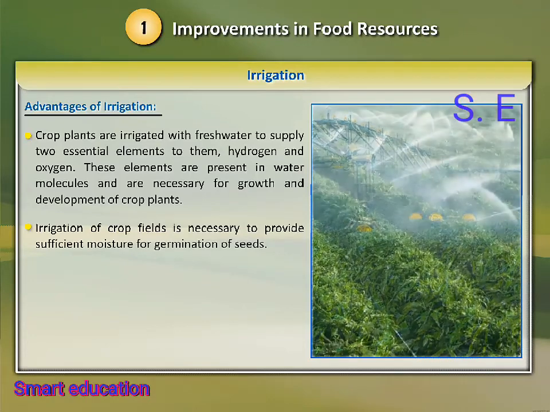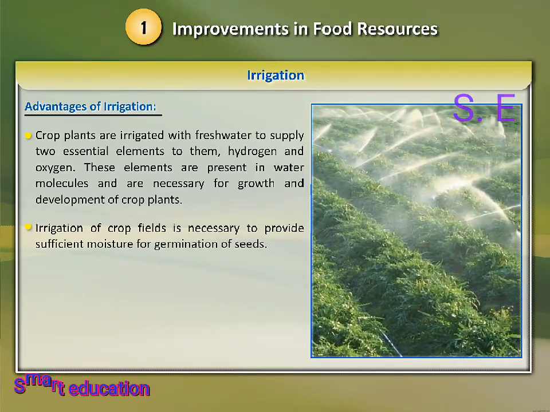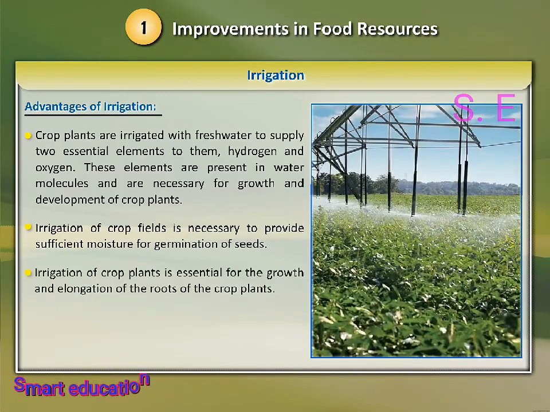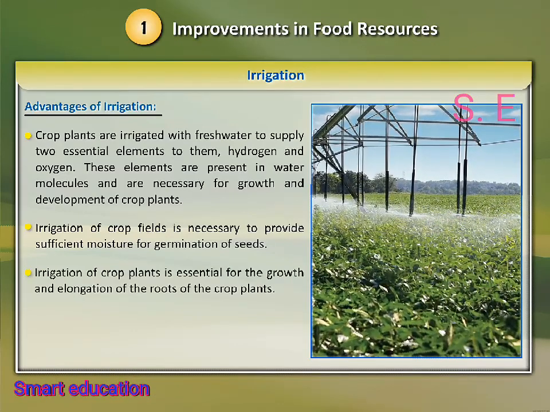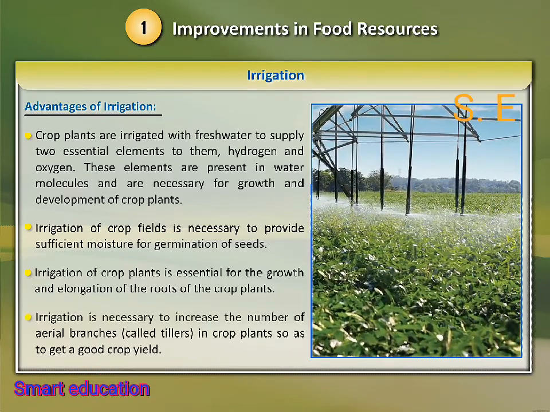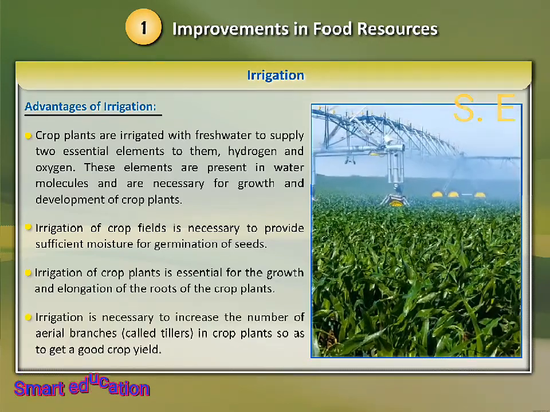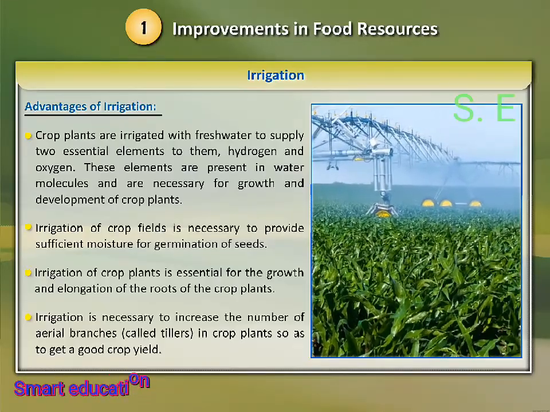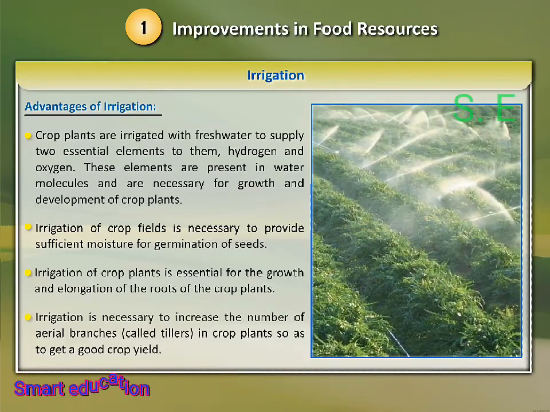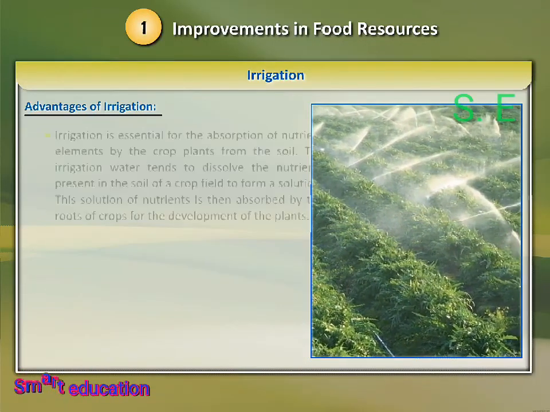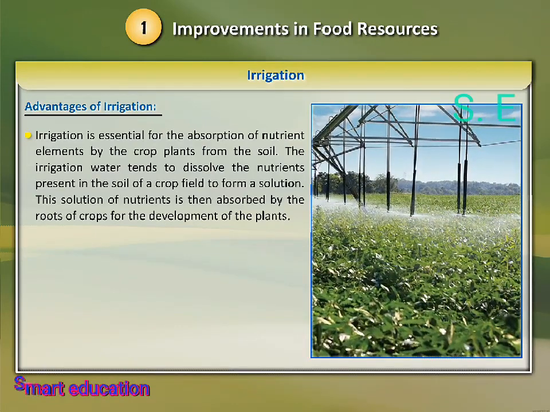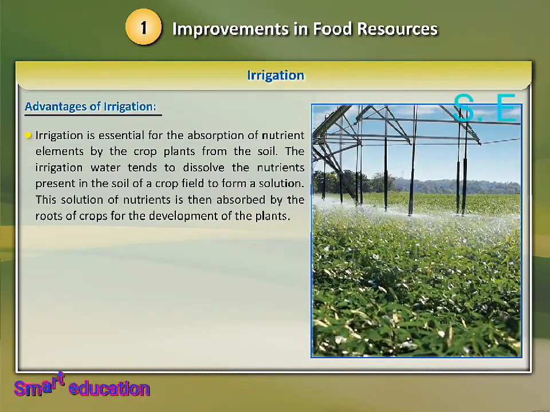Irrigation of crop fields is necessary to provide sufficient moisture for germination of seeds. Irrigation of crop plants is essential for the growth and elongation of the roots of the crop plants. Irrigation is necessary to increase the number of aerial branches called tillers in crop plants so as to get a good crop yield.